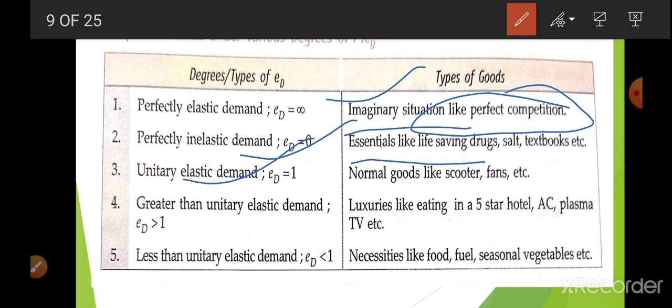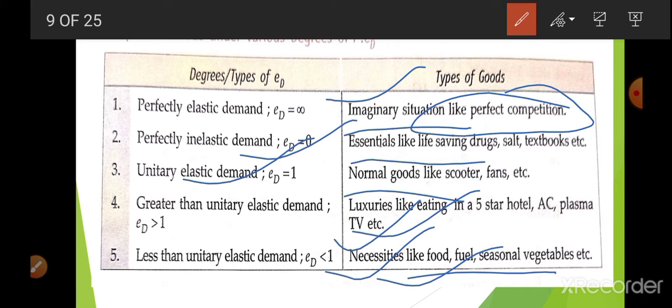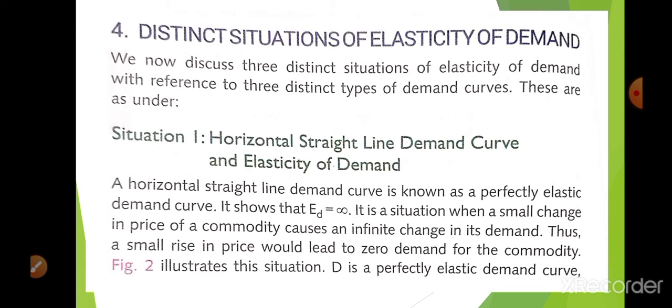Unitary is in the condition of normal goods, that is, comfort goods. Greater than 1 is in the case of luxurious items. And less than 1 is for necessities. You can't stop the consumption of these goods, but you can make some changes. You can increase or decrease its consumption. Now let me explain all these one by one.